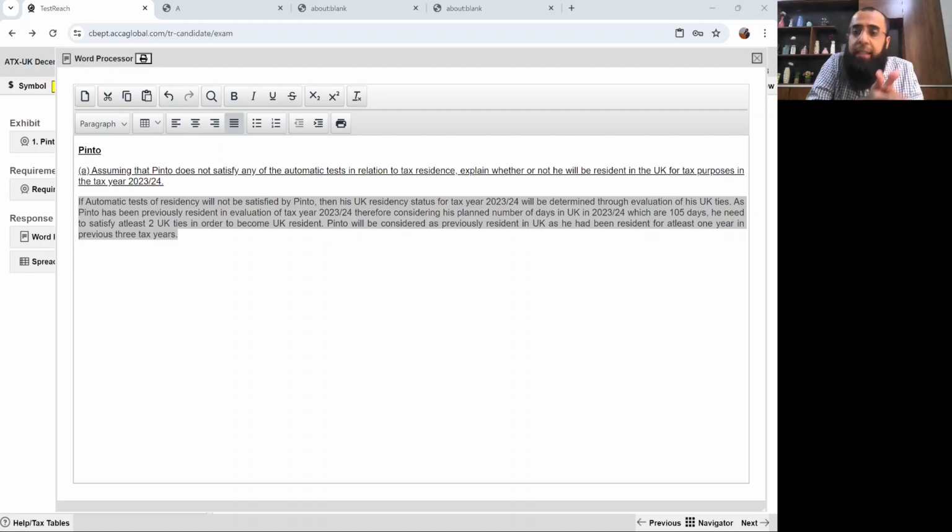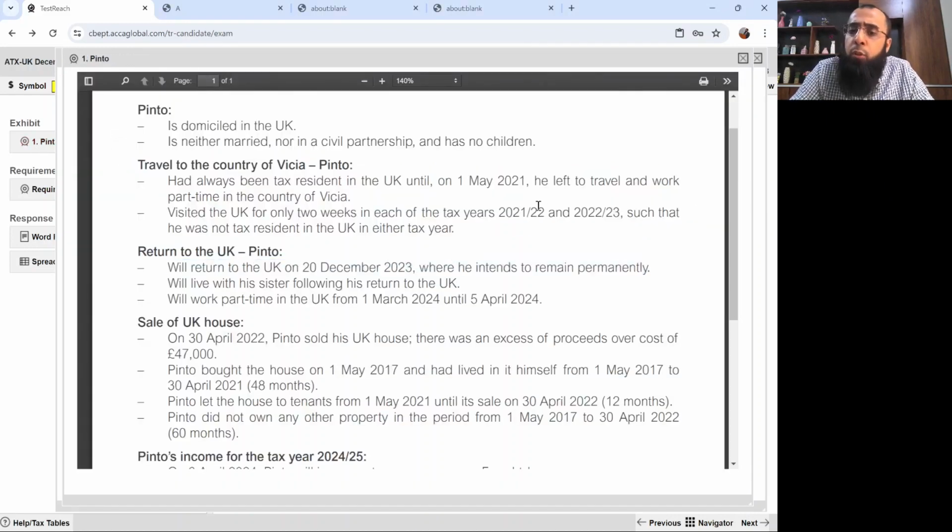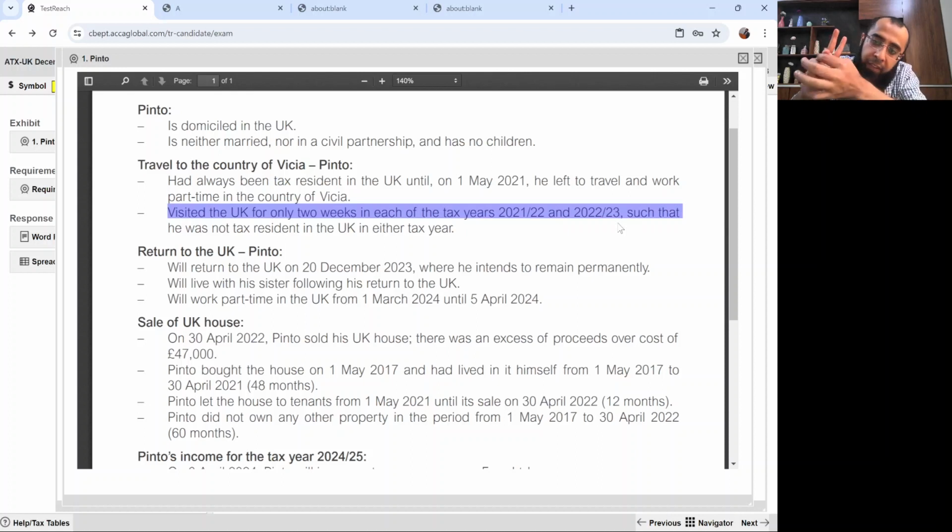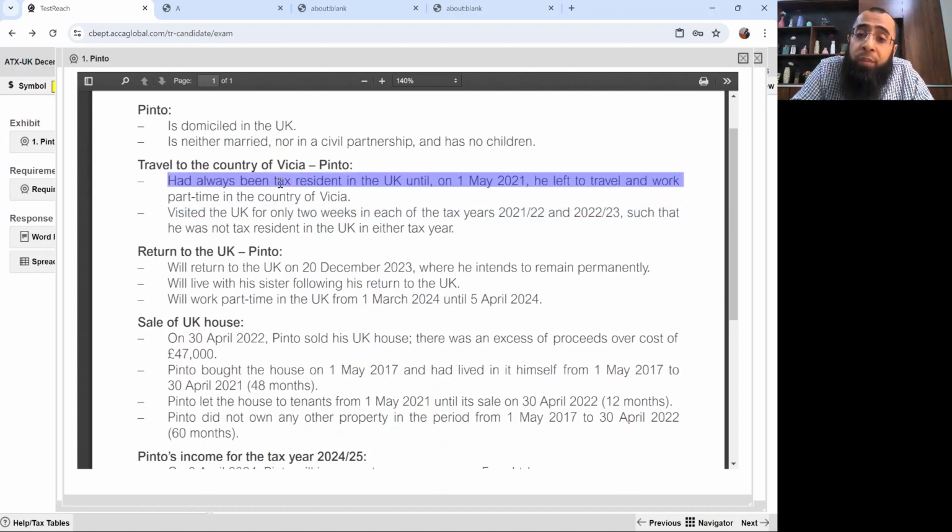Previously resident means resident in any of the tax years in the previous 3 years. If you look at the scenario, he was non-resident in 21-22 and 22-23, so that's the previous 2 years. But going back previous 3 years, he was a resident in the third year, because earlier he had always been resident in the UK.